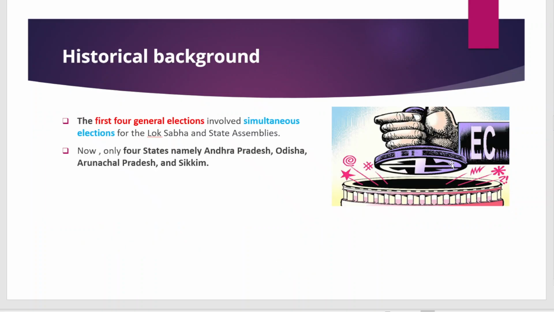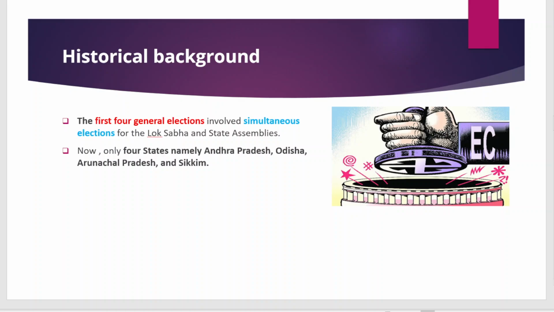So when we talk about the historical background, this is not the first time that we are trying to promote simultaneous elections. When India got independence and the first election was held, till 1969 we were in the mode of simultaneous elections. Okay, because there was only a single party, the Indian National Congress, participating in the state elections as well as in the national election.